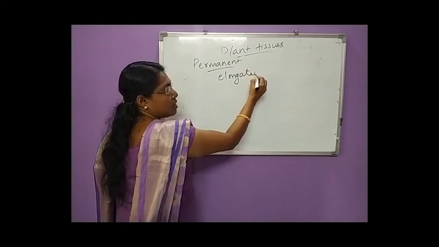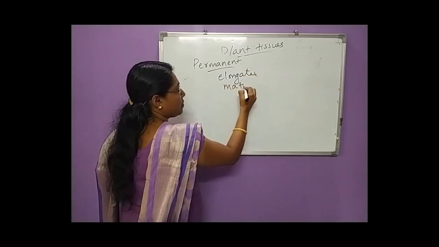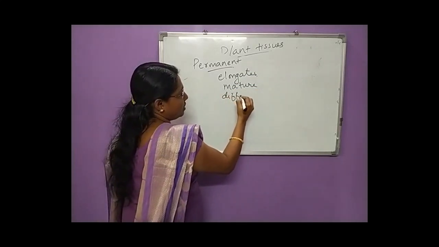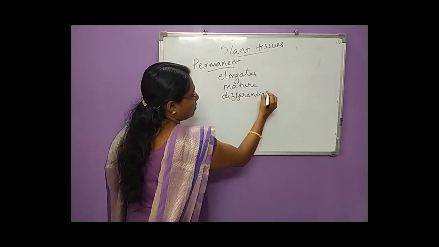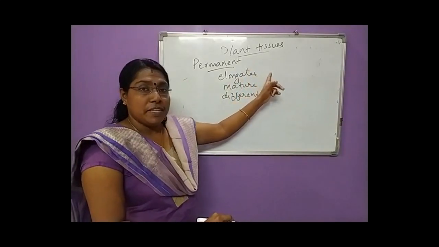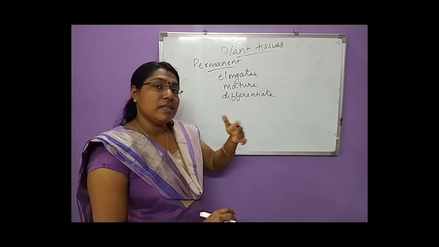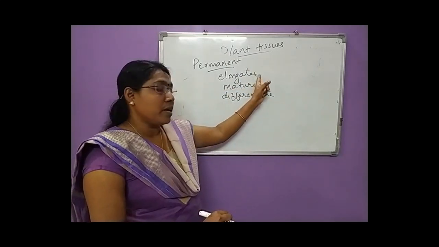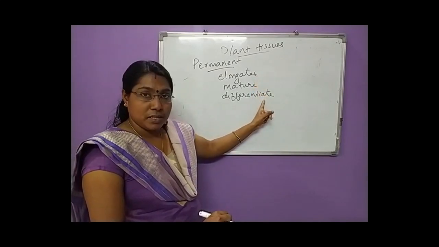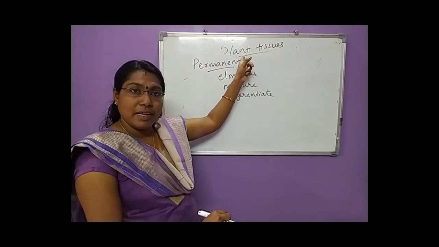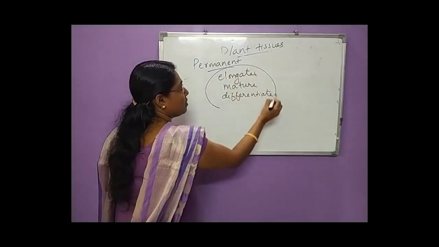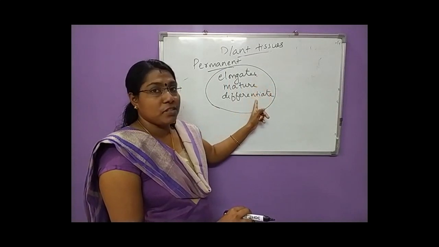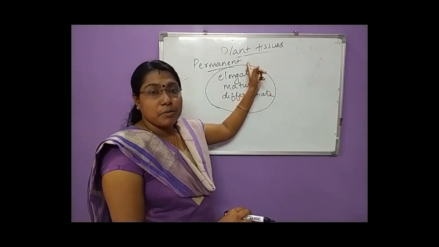elongated, mature, and differentiate. So the meristematic tissues are actively dividing cells and they produce more and more cells. These cells become elongated, mature, and differentiate to form the different types of permanent tissues.